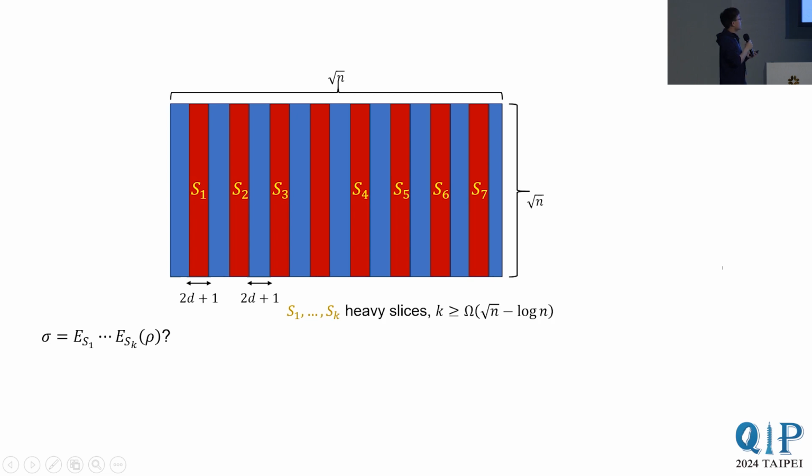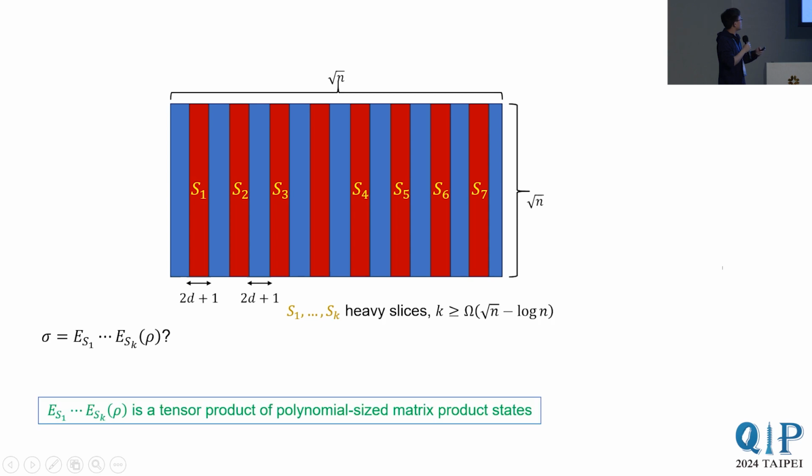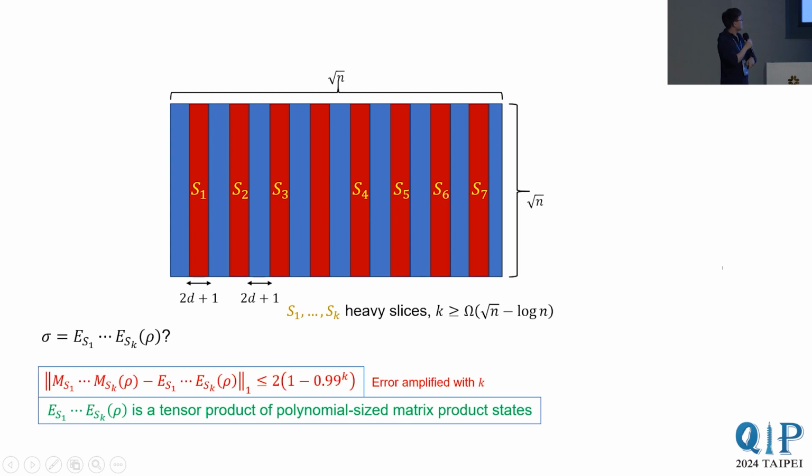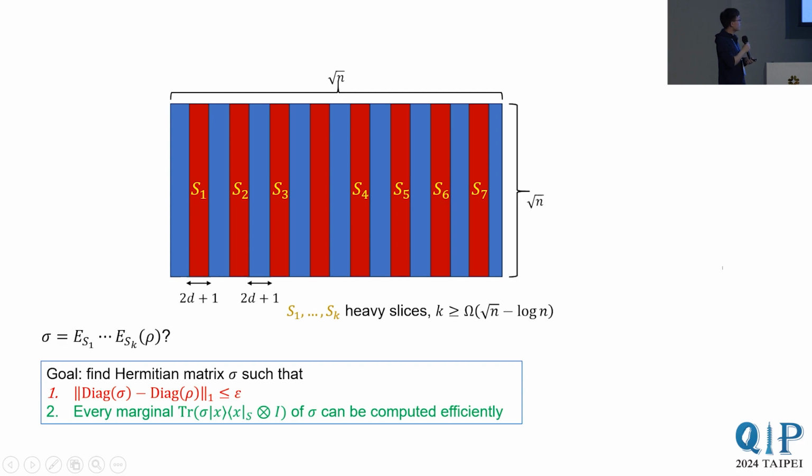So now suppose our algorithm locates k heavy slices S1 through Sk. What should we do with them? Is it a good idea to just trace them all out? Tracing out all heavy slices leaves the remaining system as a tensor product of polynomial-sized matrix product states, so we can compute its marginals efficiently. But because you lose 0.02 for each heavy slice traced out, the approximation error accumulates if you trace out more than 1. So tracing out all heavy slices achieves requirement 2, but not requirement 1.